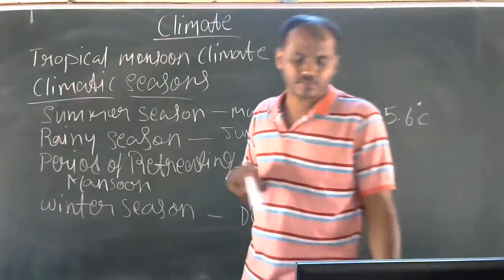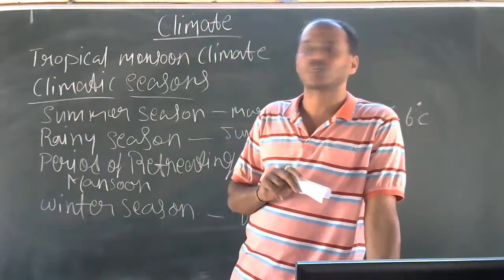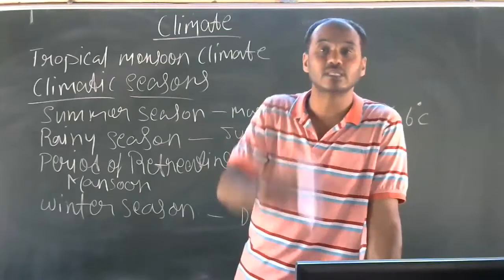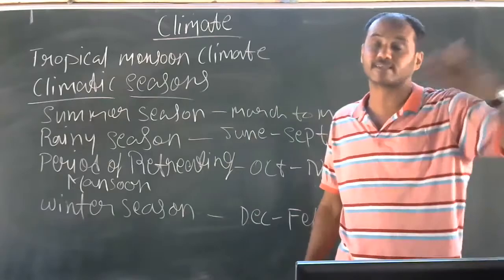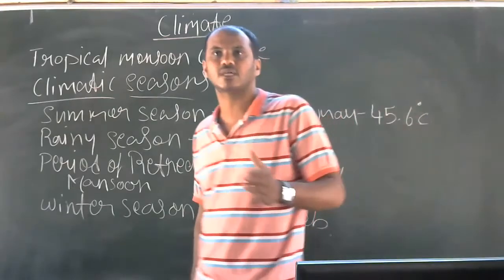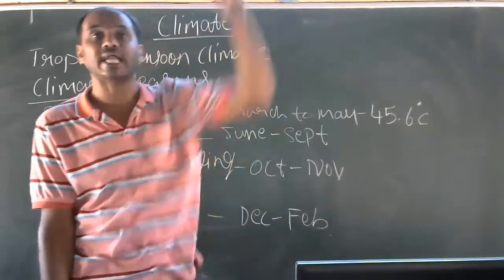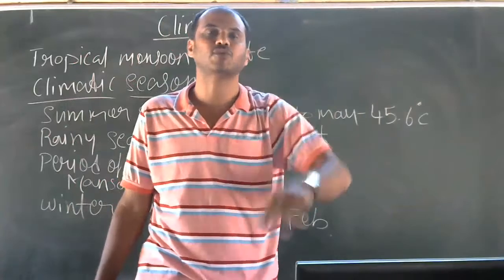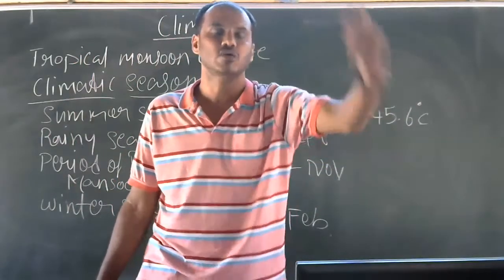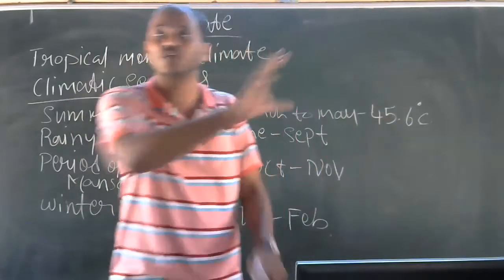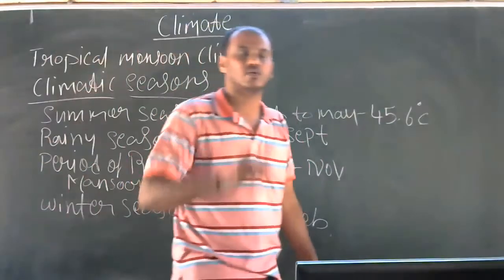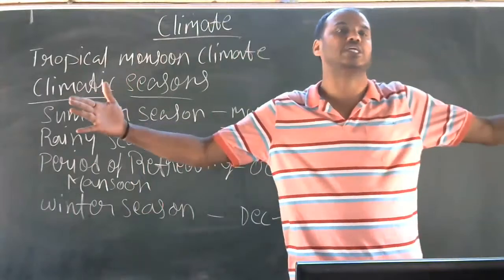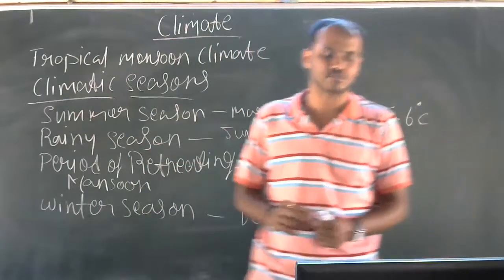And this generally takes place for a short time, during the afternoon. So especially in the summer season, the rainfall that we get has been experienced only during the afternoons. Especially after 3 o'clock, we experience that rainfall. That too only for a short time, half an hour or 20 minutes, 10 minutes. But it comes with thunder and lightning.